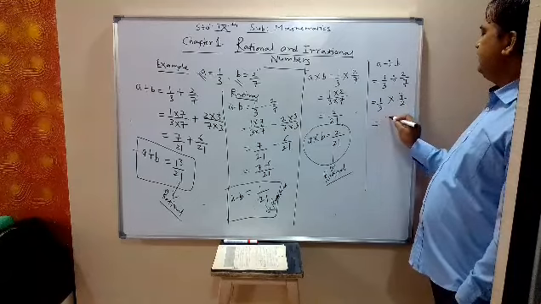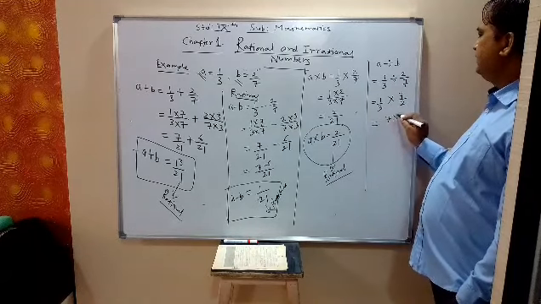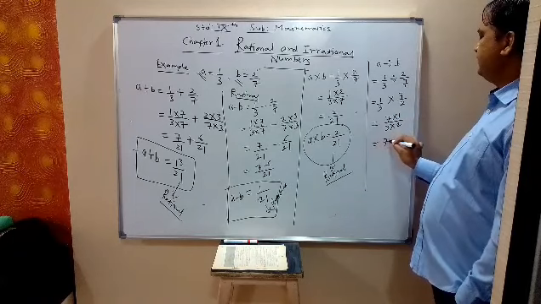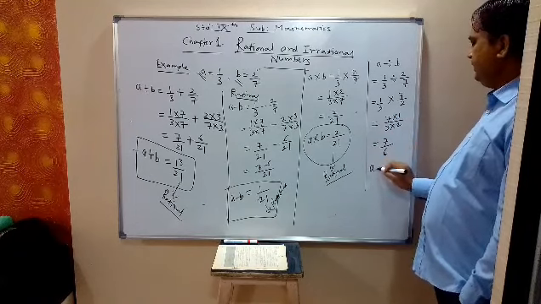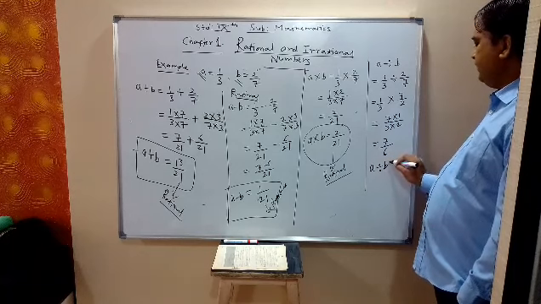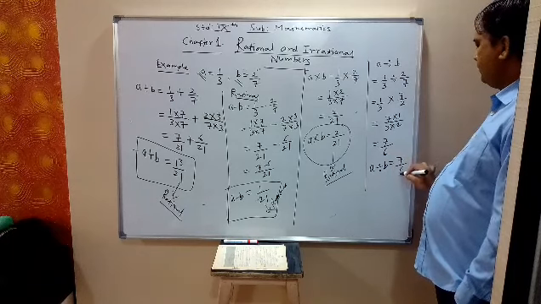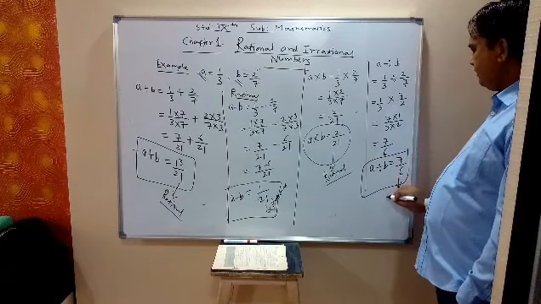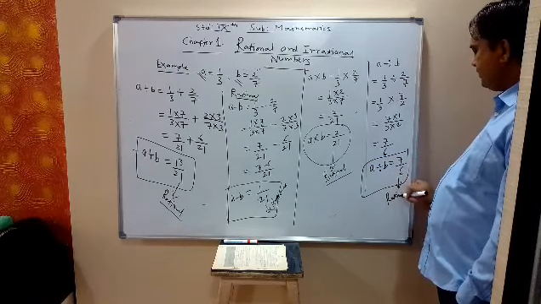So that is 7 into 1 upon 3 into 2. That is 7 by 6. So A divided by B is 7 upon 6. Again A divided by B is in the form of P upon Q. So again it is a rational number.